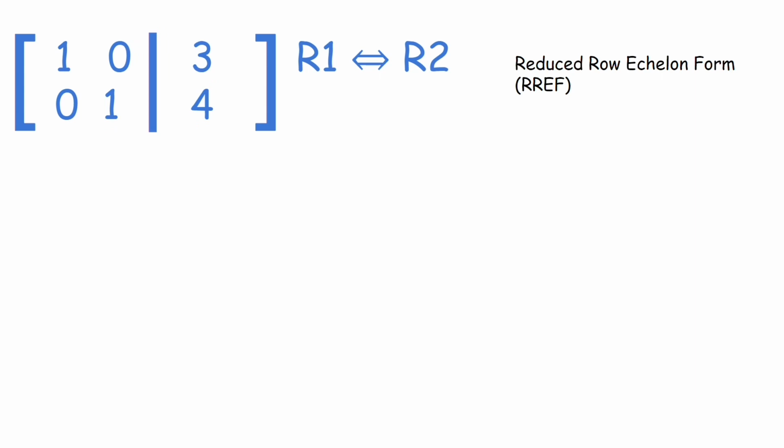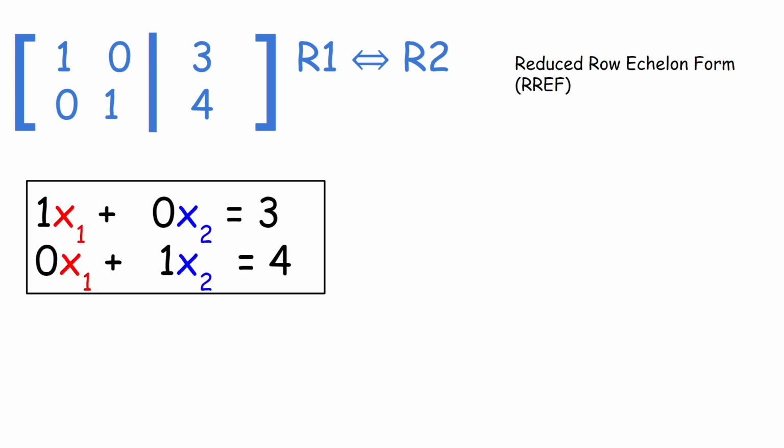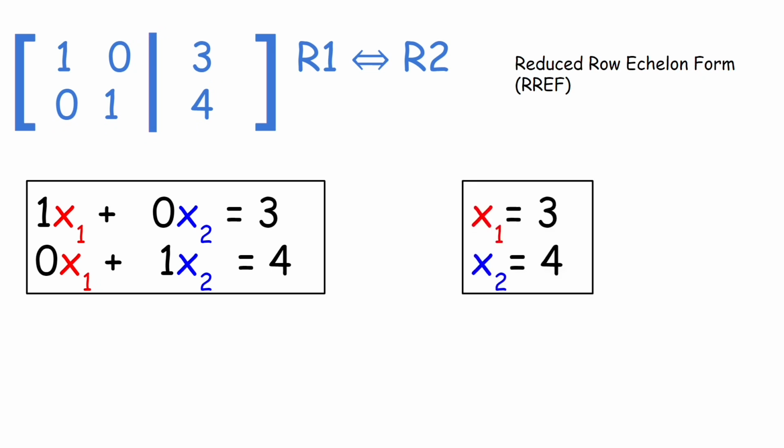Once again, I'm not really going to explain it, but let's just think about what this matrix is now. This is saying that 1 times x1 plus 0 times x2 equals 3, and 0 times x1 plus 1 times x2 equals 4. AKA, x1 is 3, x2 is 4. That's the same solution that we were getting earlier with our Algebra 1 things. Reduced row echelon form is something that you can just plug into your calculator, so it can just solve the systems of equations with one push of a button.